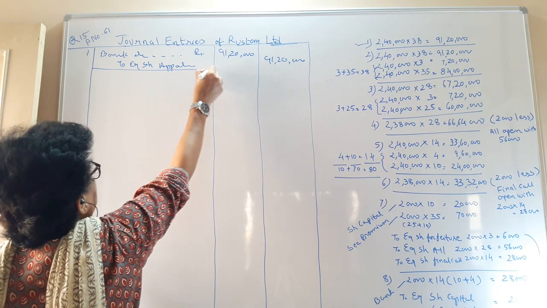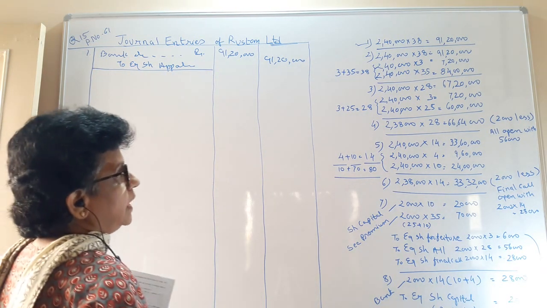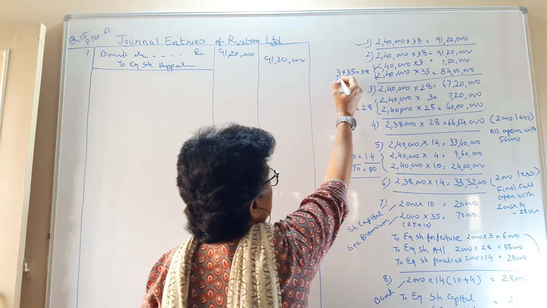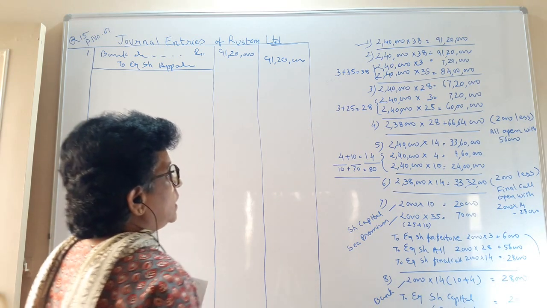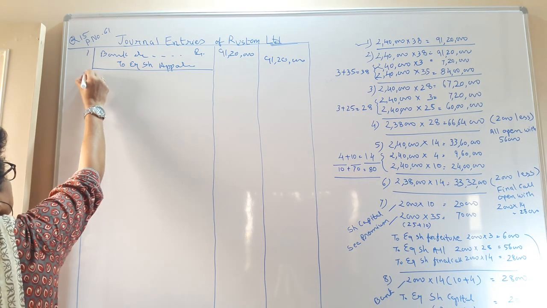This is what you have received. Now this money you have received for two reasons: one is the share capital value, one is the premium value. So we are going to transfer both amounts to the respective accounts.